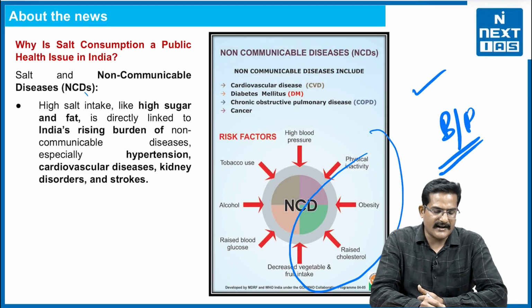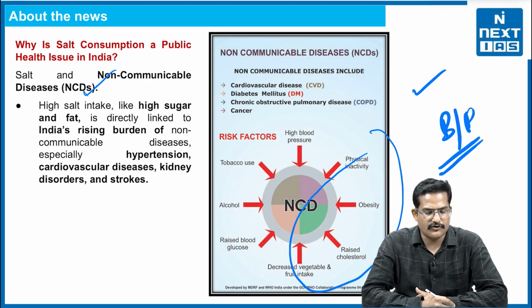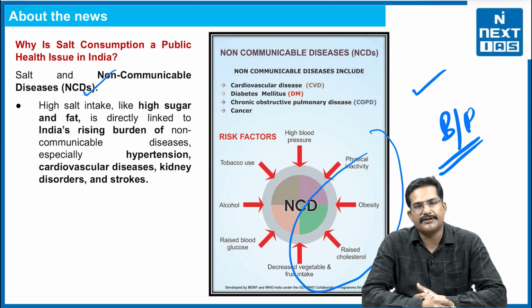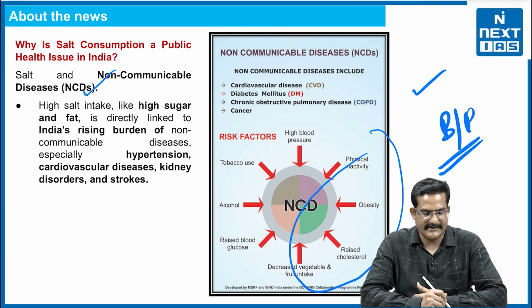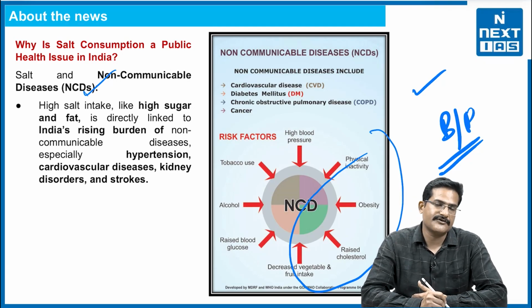Because of high salt intake, or for that matter high sugar or high fat diets, which are also directly linked with the rise of non-communicable diseases that we have already described. For example, hypertension, kidney dysfunction and all, right?